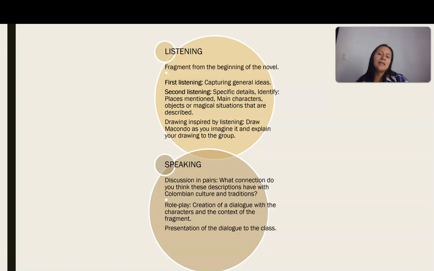In the second listening, they are going to look for specific details like places mentioned, main characters, objects or magical situations that are described, etc. Later, the students are going to draw about the listening, but they are going to draw Macondo. They are going to use their imagination, how it looked, how they can smell, what they can see, etc.